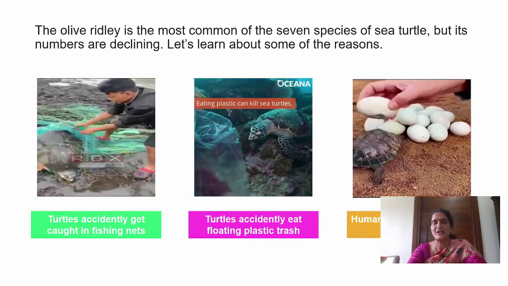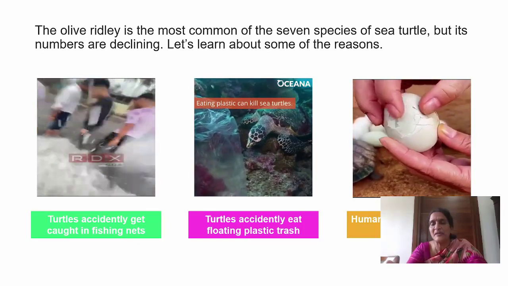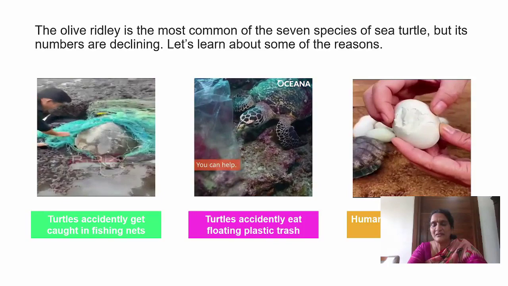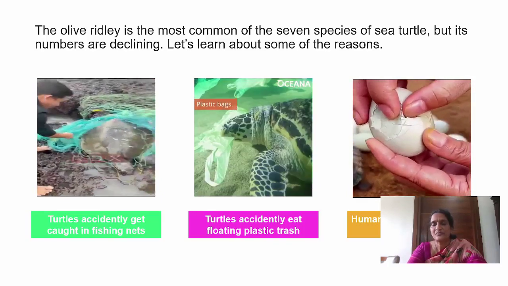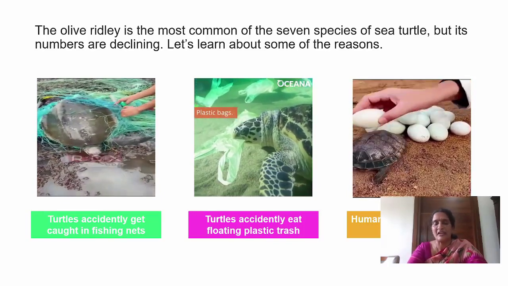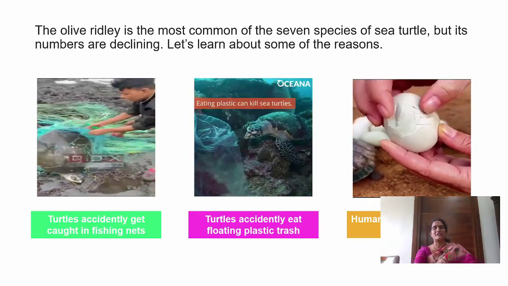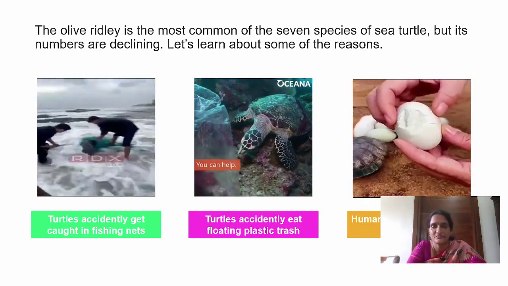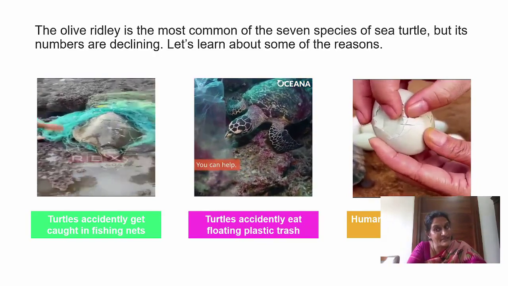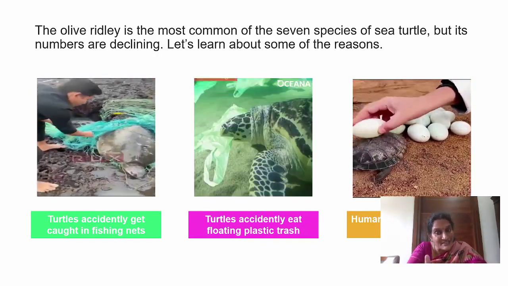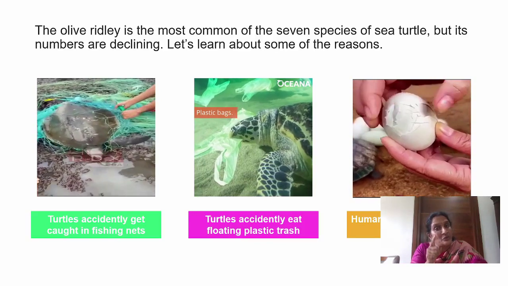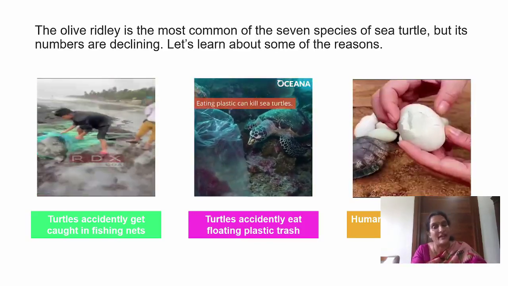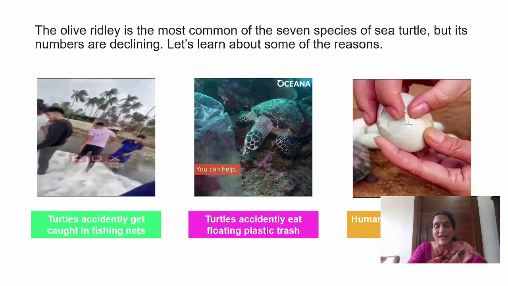See here, humans are taking eggs. In that egg there is a baby turtle. We should not take the eggs. See, if we take the eggs, the number of olive ridley turtles is coming down, declining. So, what are the reasons? Human beings catch the turtles. We are throwing plastic bags. Turtles are eating the plastic bags and they die. We are taking away the eggs.